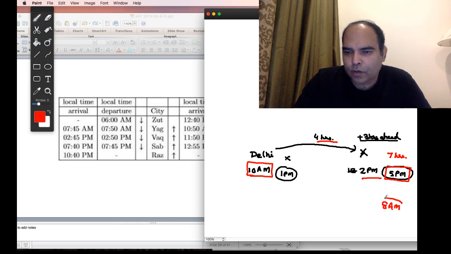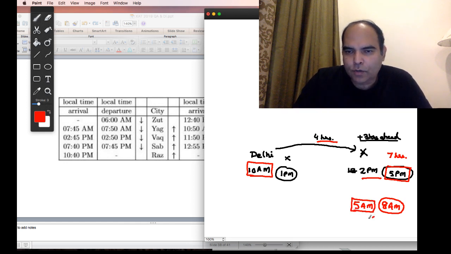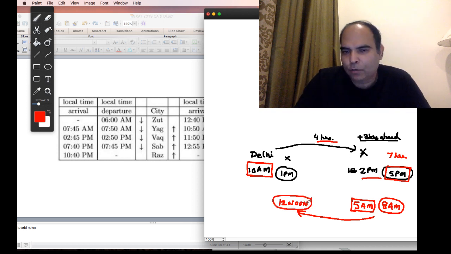Delhi being 3 hours behind, the time will be 5 a.m. there. Since you take 4 hours, let's assume going and coming takes the same time, by the time of that city, you will be back in Delhi at 12 noon. But the actual time in Delhi at that time will be 9 a.m.